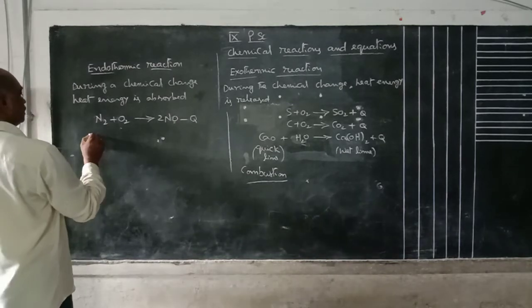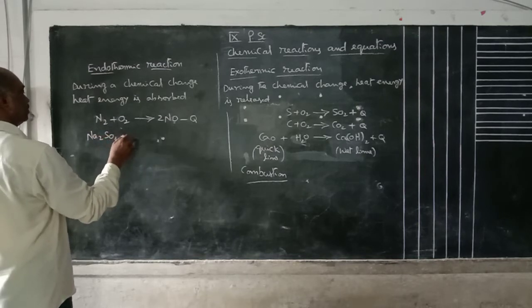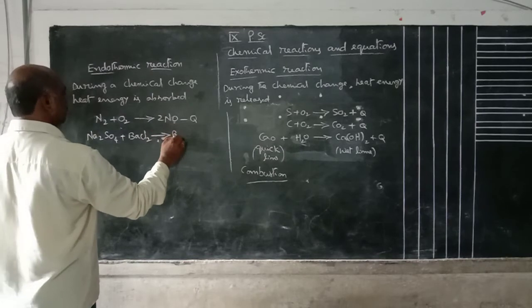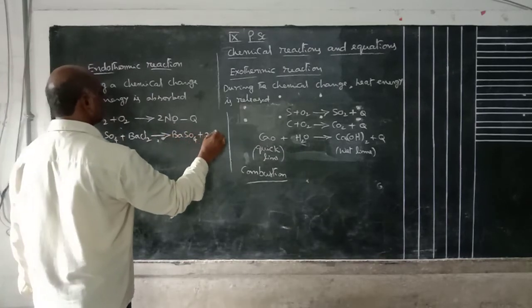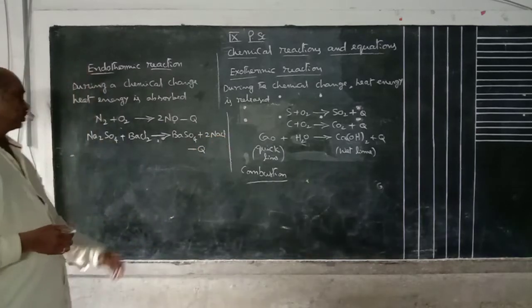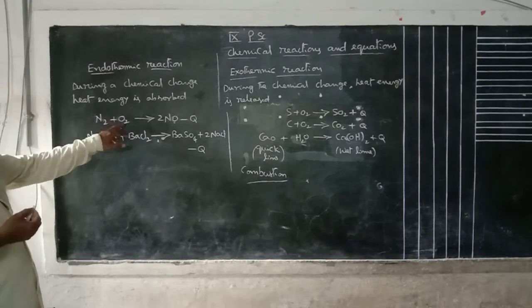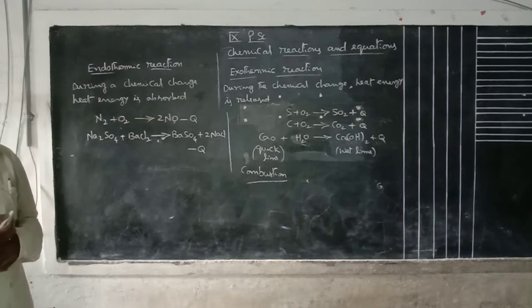And Na2SO4 plus BaCl2 gives rise to BaSO4 plus 2NaCl. Here also minus Q. Here nitrogen reacts with oxygen to form nitric oxide.